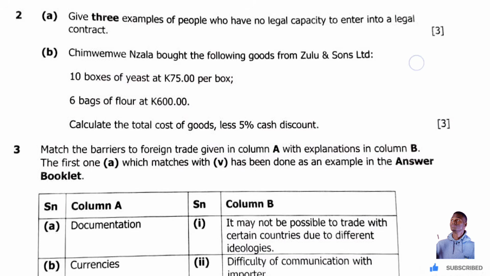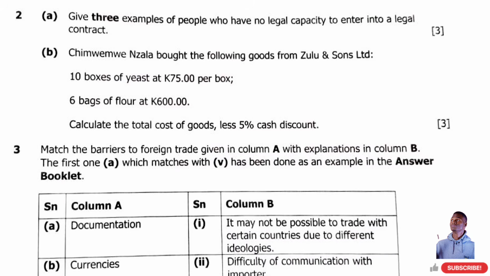So this is how you calculate. Before you need to come up with the total cost without calculating discount.